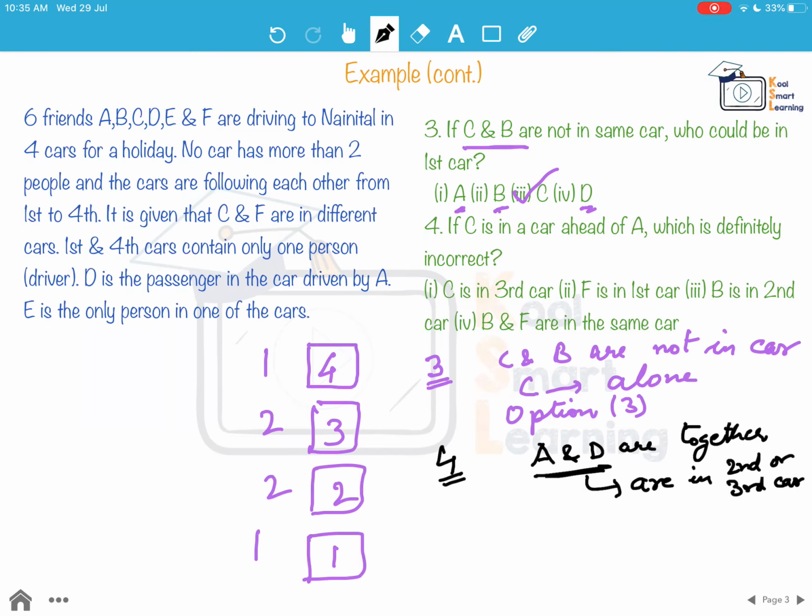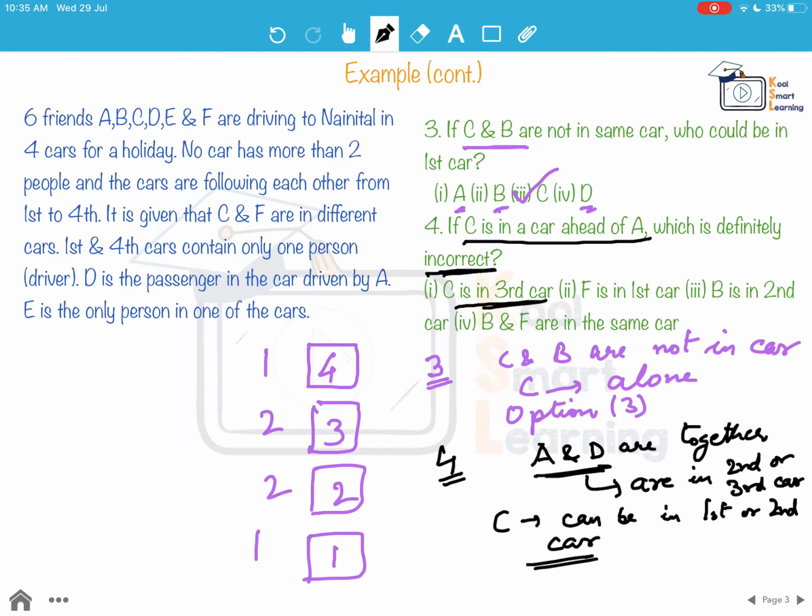Now knowing this, C is ahead of A means C can be in first or second car. Because C cannot be in the third and fourth car if C has to be ahead of A and D. So this necessarily means that C is in the third car is definitely incorrect. So option 1 is the answer to this question.